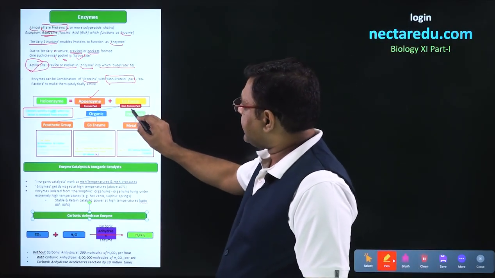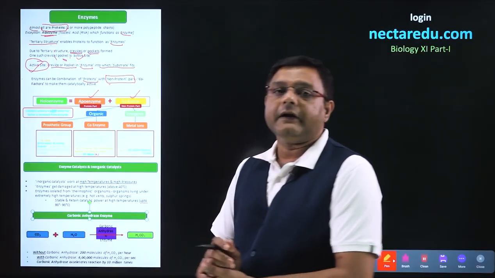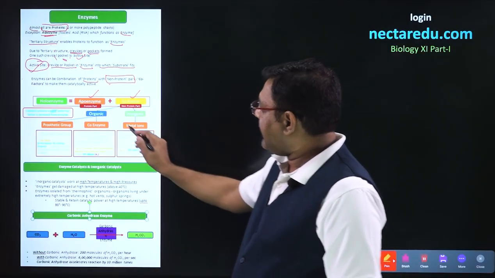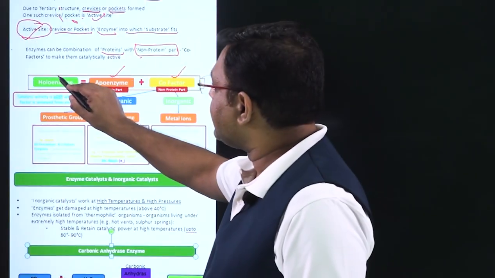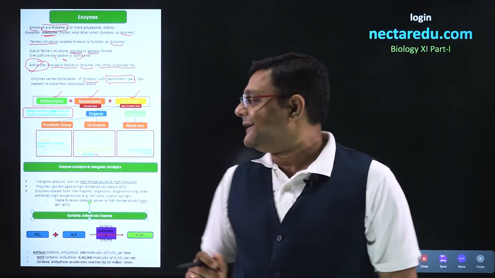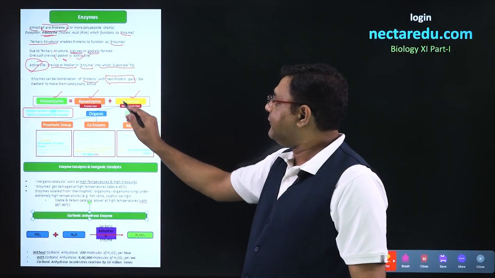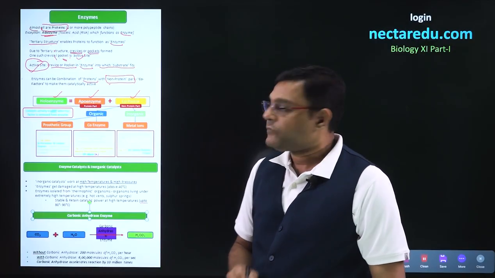If a non-protein part is present in the enzyme, then it is called a cofactor, and the combination of apoenzyme and cofactor is called a holoenzyme. There will be no catalytic activity if we remove the cofactor from this holoenzyme.